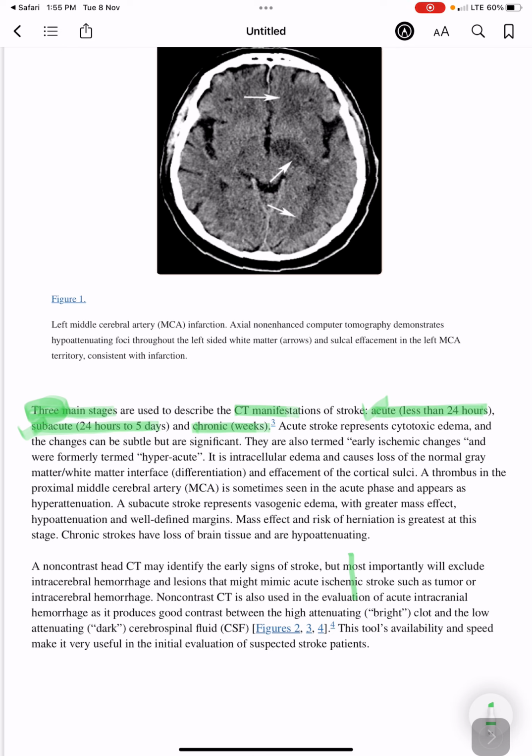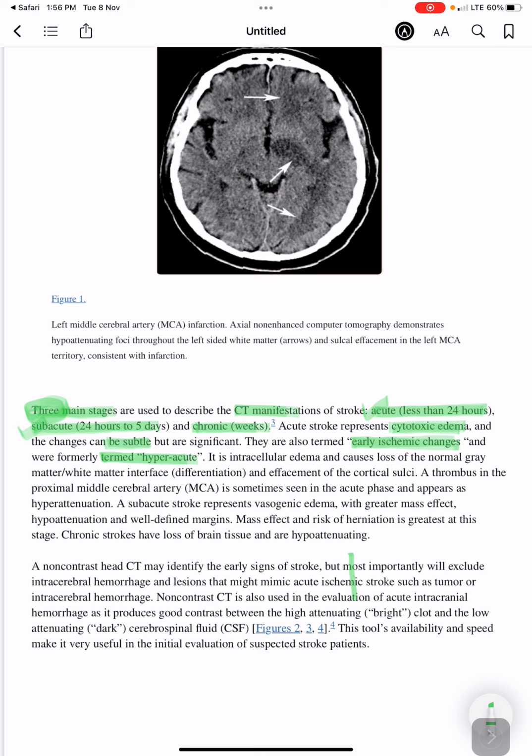Acute stroke represents cytotoxic edema, and the changes can be subtle but significant. They are also termed early ischemic changes and were formerly termed hyperacute. Again, acute means less than 24 hours, subacute 24 hours to 5 days, and chronic weeks.